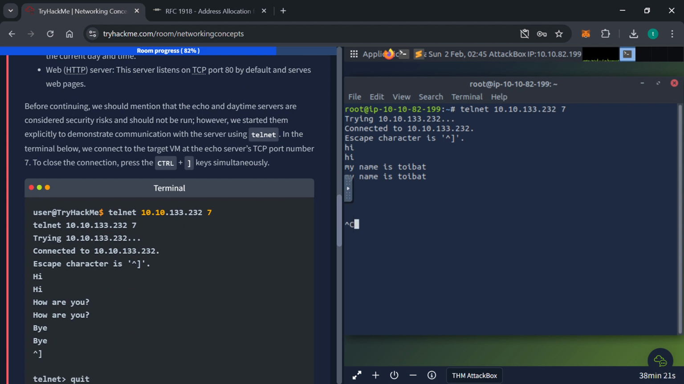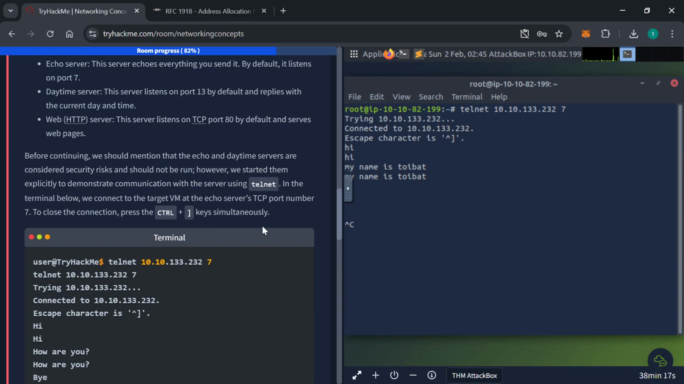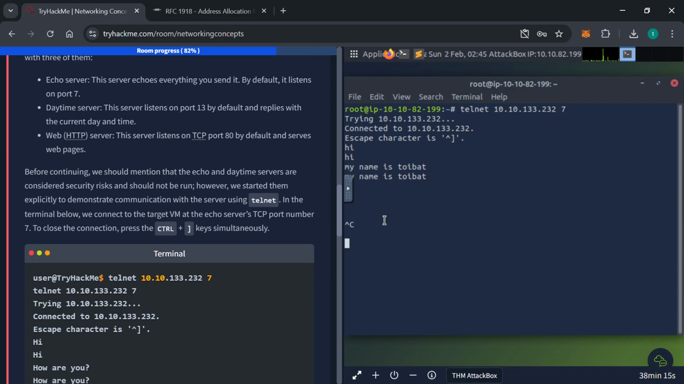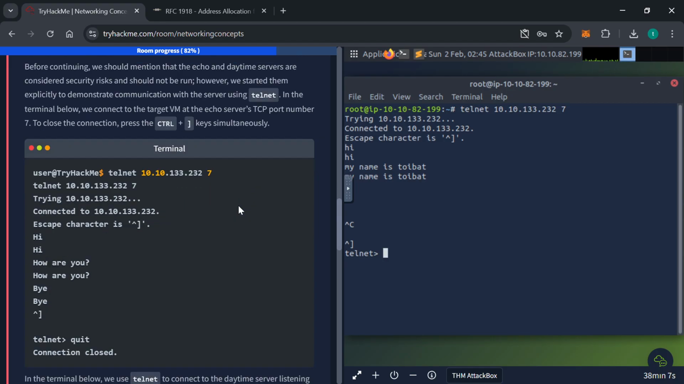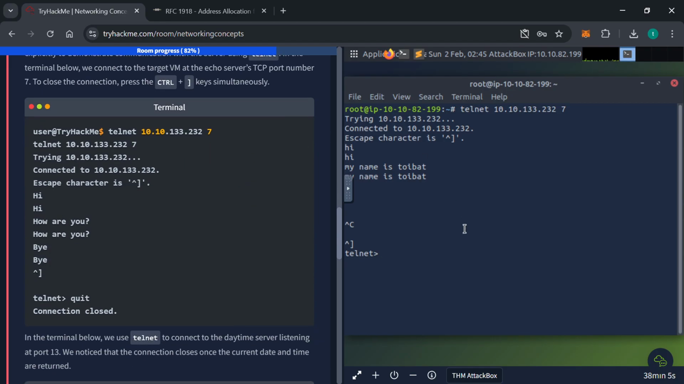Interesting. Why is my... oh, sorry. It's Control and the right bracket. Yeah. We're going to type quit and it's going to close the connection.